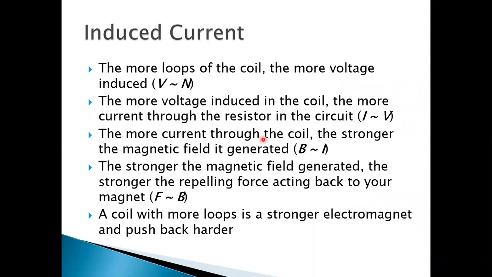The more current through the coil, the stronger the magnetic field it generates, and the stronger the repelling force acting back on the magnet. Hence a coil with more loops is a stronger electromagnet and pushes back harder. So in order to have a generator with higher output, we need a large number of turns of the coil and a strong source magnet.